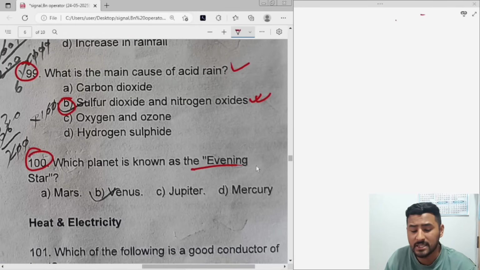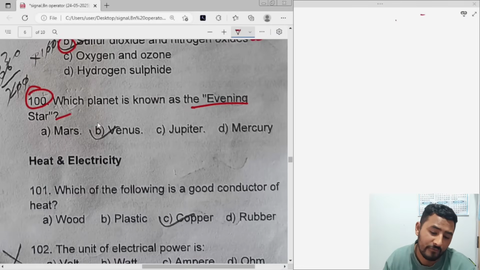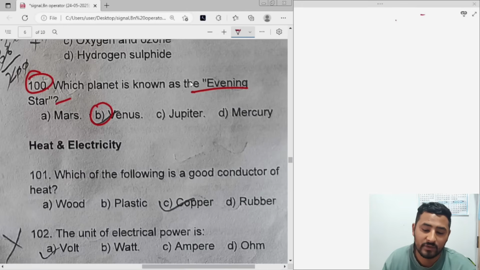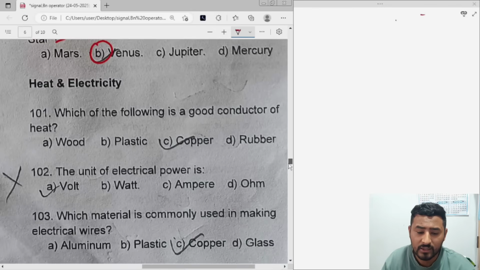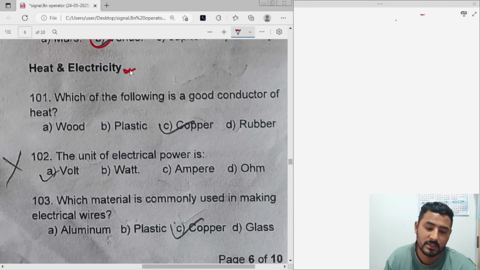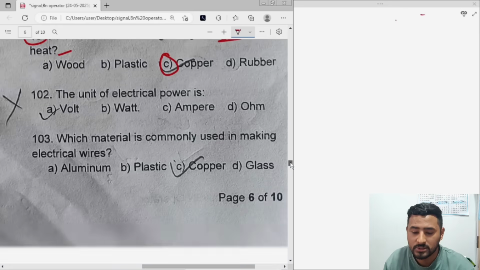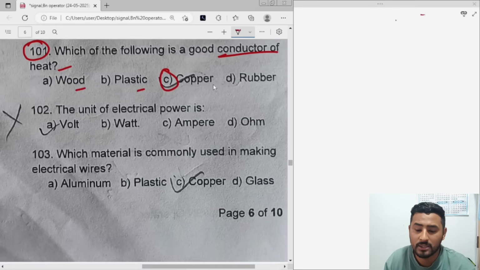Let's see question number 100. Which planet is known as the evening star? So always remember, the evening star is Venus. Venus is closer to Earth, so that is why we see it as the evening star. Let's see one more topic: heat and electricity. There is also science. Question number 101. Which of the following is a good conductor of heat? Copper, since it is a metal and the others are non-metals, so copper will be the correct answer.